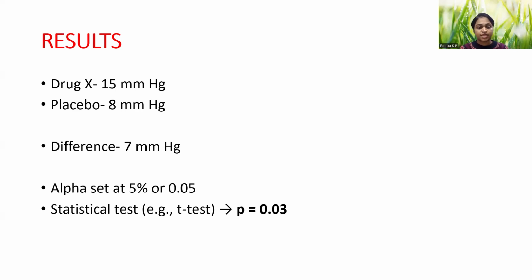So the alpha was set at 5%, that is 0.05. And using t-test as a statistical test, the p-value was found to be 0.03. This is what comes up as our final statistical inference. How do we interpret it further?